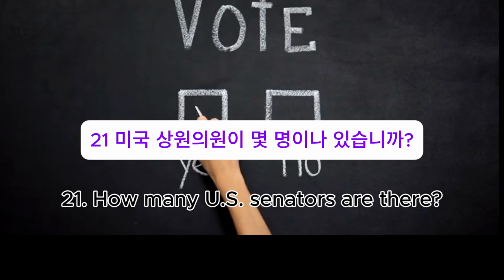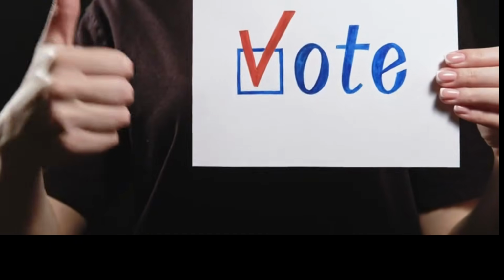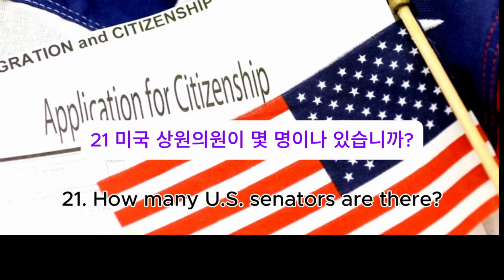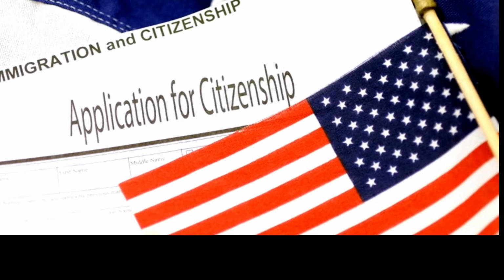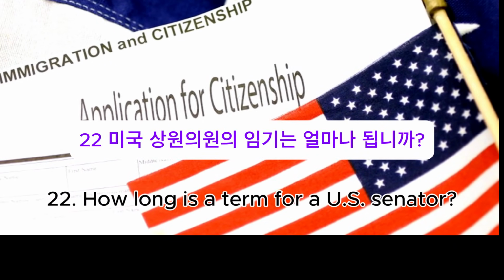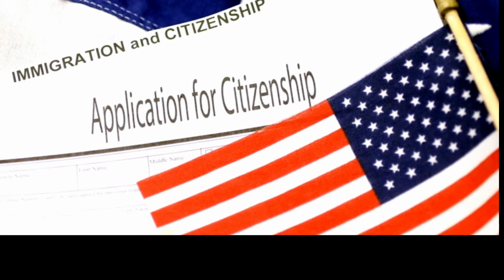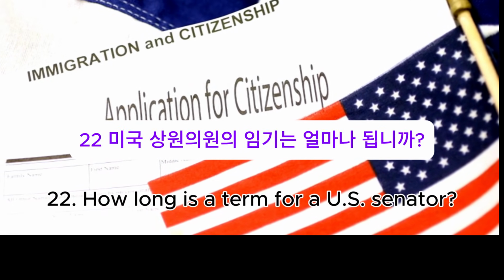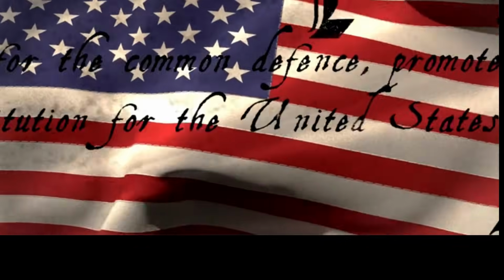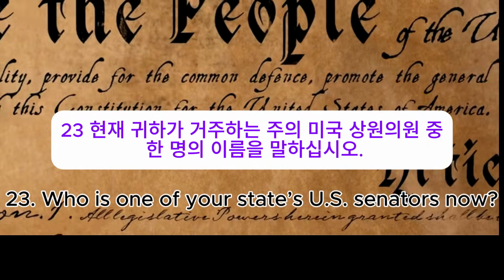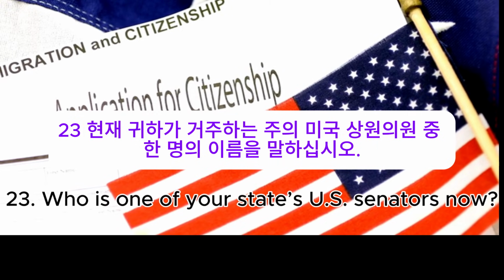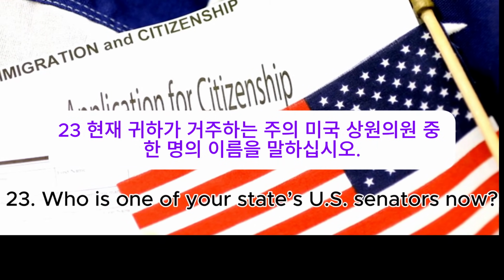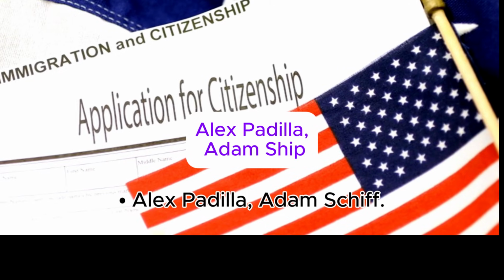21. How many U.S. senators are there? 100. 22. How long is a term for a U.S. senator? 6 years. 23. Who is one of your state's U.S. senators now? Alex Padilla, Adam Schiff.